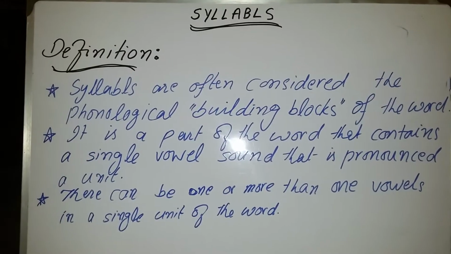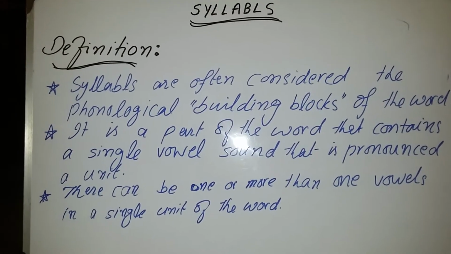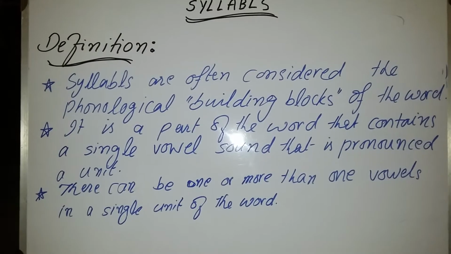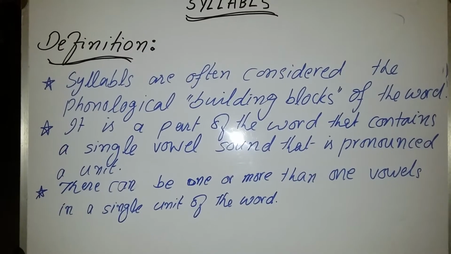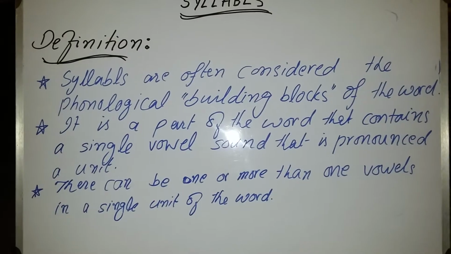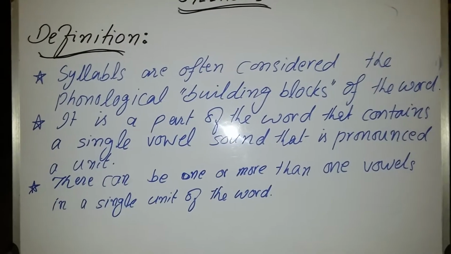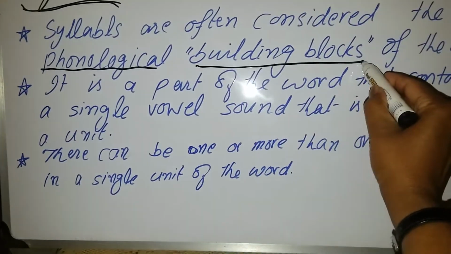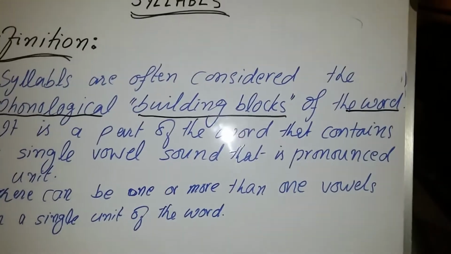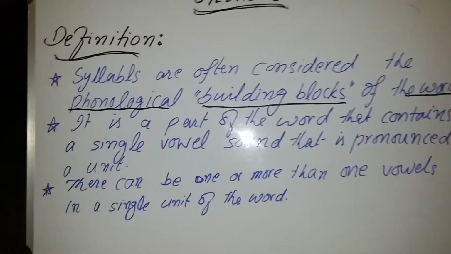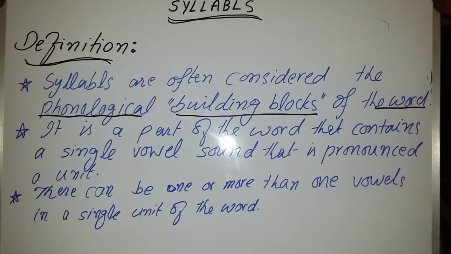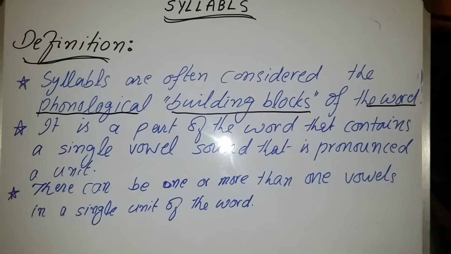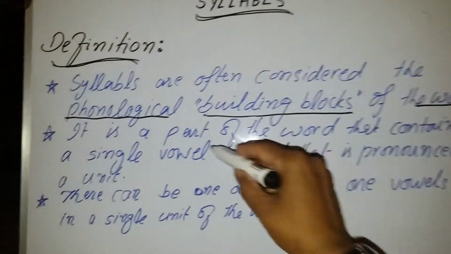Okay, dear students, syllable definition. First of all, I want to define the word syllable, what syllables are. Syllables are often considered the phonological building blocks of the word. It is a part of the word that contains a single vowel sound that is pronounced as a unit.